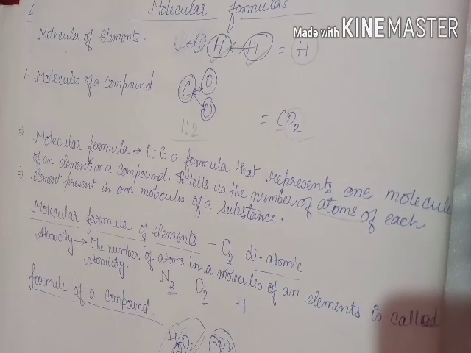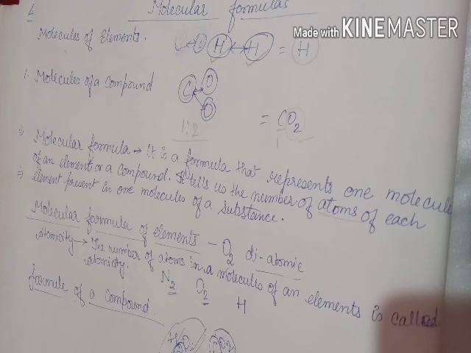Molecular formula. So the first thing we'll see here is the molecule of an element. The molecule of an element represents the number of atoms present in one molecule.